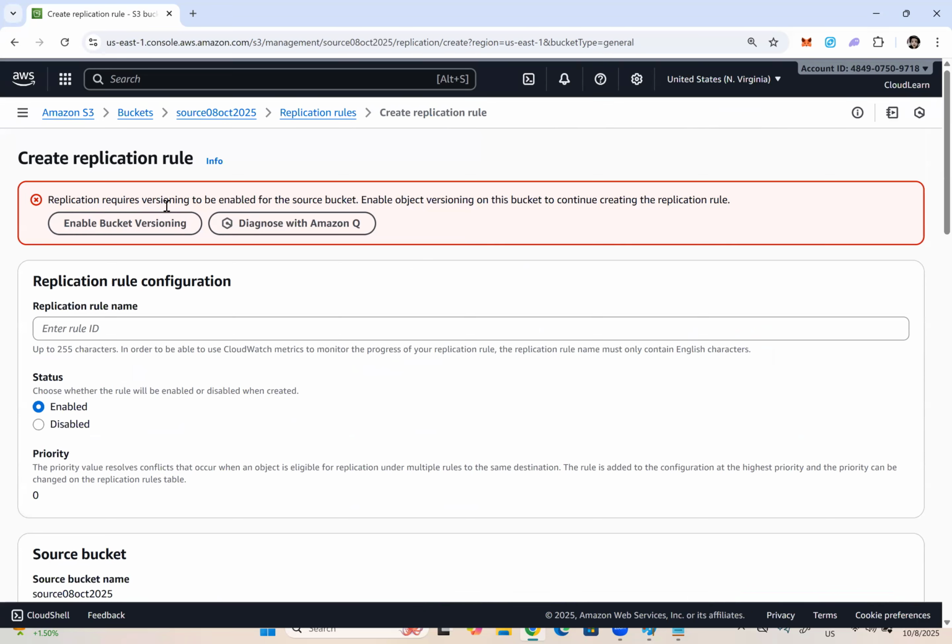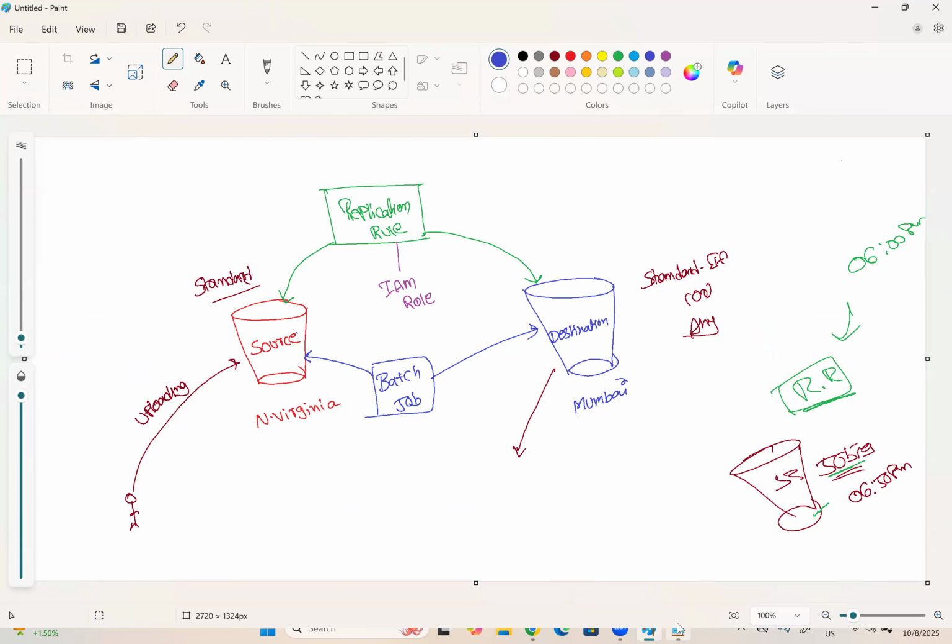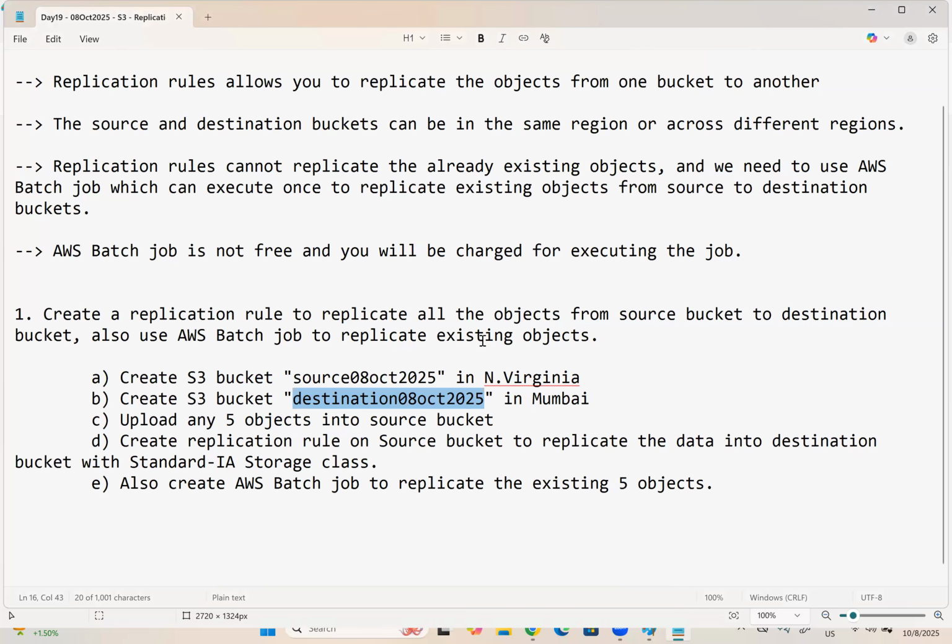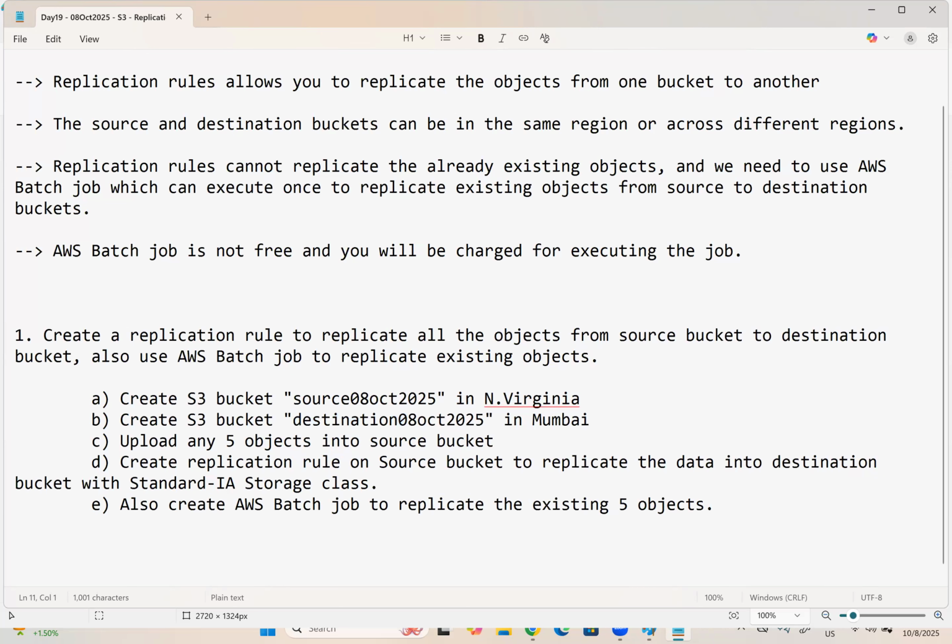Replication requires versioning to be enabled for the source bucket. But here it is not mentioning anything about the destination bucket. But whenever you want to create a replication rule, versioning must be mandatory. Versioning is mandatory. So here I will write down a note point.